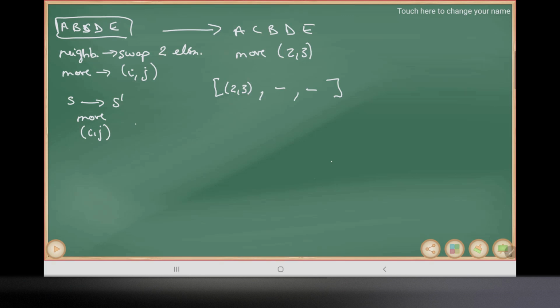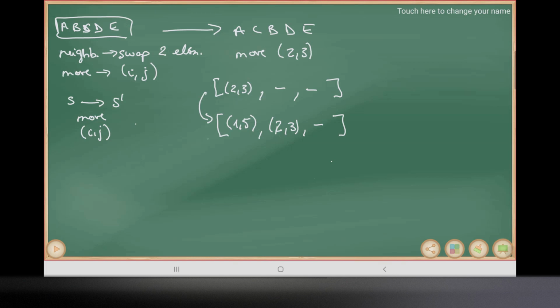What we're going to do is then update this taboo list, okay? Now we're not allowed to swap 1 and 5. We move what we had previously, 2 and 3, over by 1 spot. Now we're not allowed to swap 1 and 5, and we're not allowed to swap 2 and 3. In this example, the length of our taboo list, or so-called taboo tenure, is equal to 3.